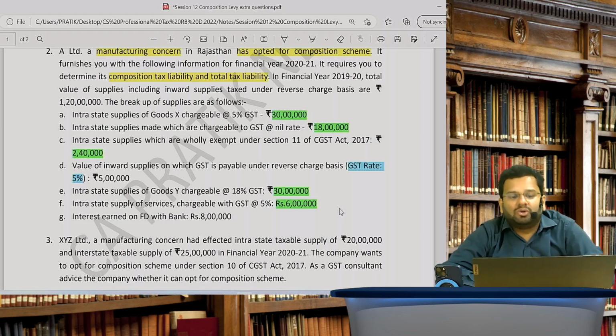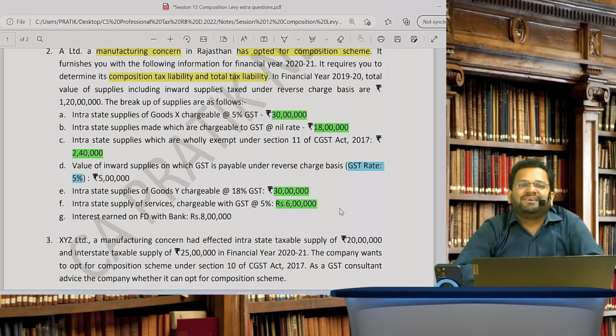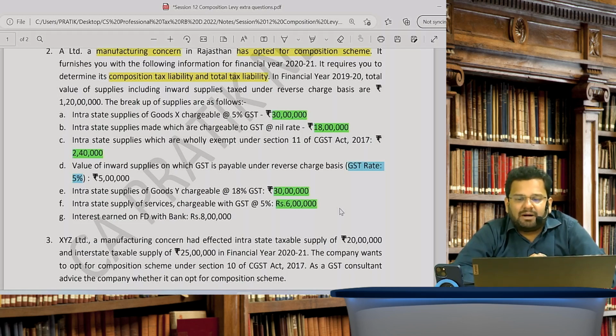So don't include interest earned on FD even while calculating the turnover on which GST is payable. Agreed? So now can you please tell me what is the total of figures which are marked in green? On that you should calculate GST at 1%.